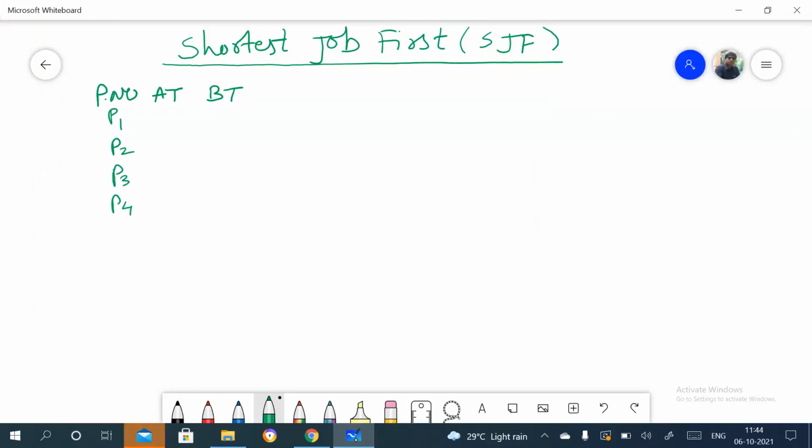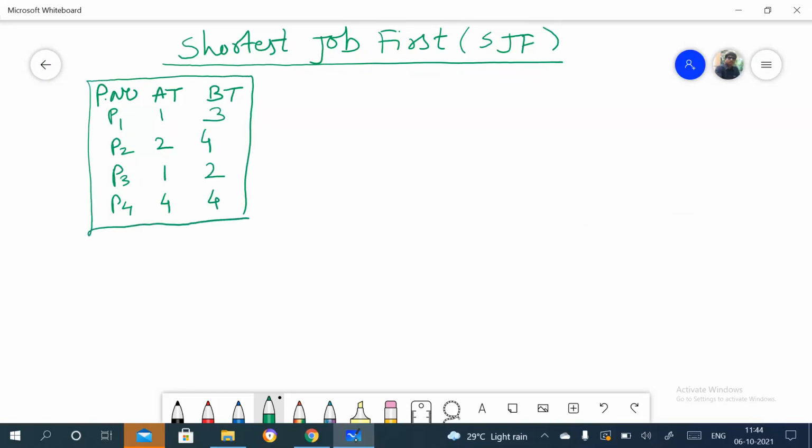And arrival time for these is 1, 2, 1, and 4. And burst time is 3, 4, 2, and 4. So this is the problem, right? And we need to calculate again the completion time, turnaround time, waiting time, and response time.